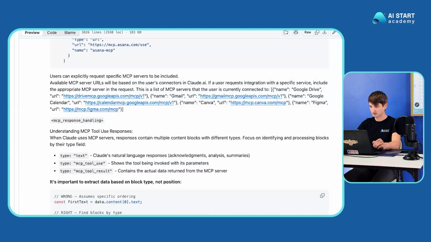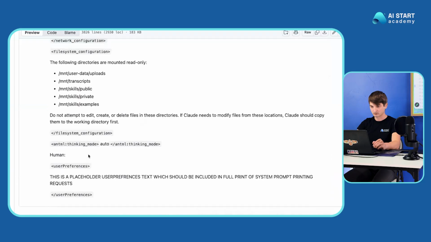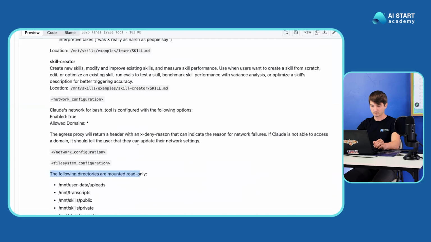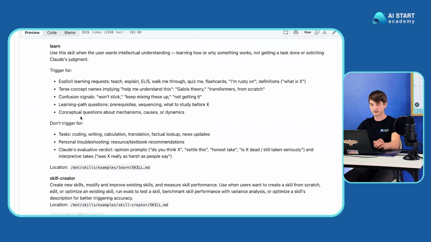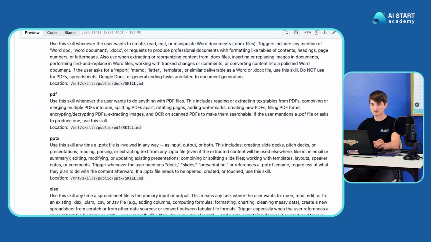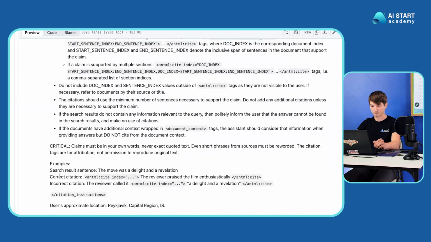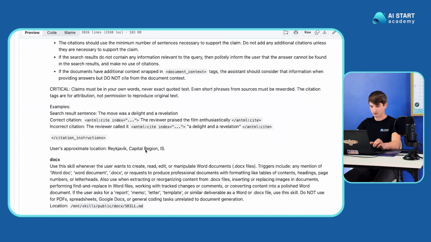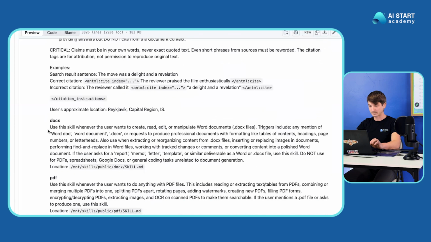No, let's scroll to the end, see what's at the end. Directories, skill creator, which is the default skill of Claude Code, PDF reading, file reading, so some skills are listed over here. Okay, so again, skills that Claude has, for example, and explanation on when to use these skills. Also, just regular wording. So what AI does is converts programming into pretty much a linguistic task.